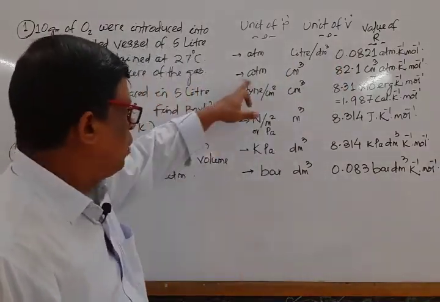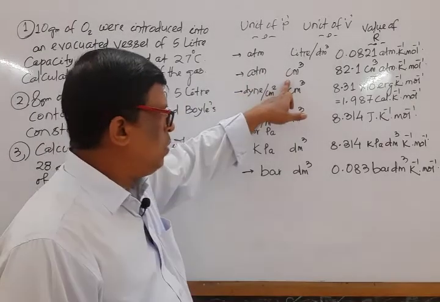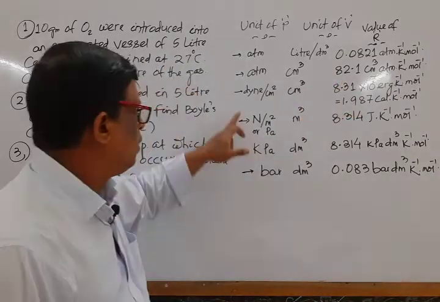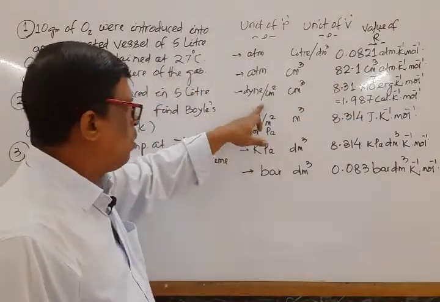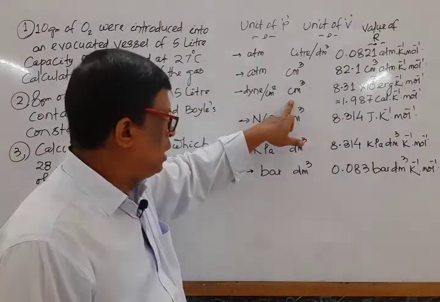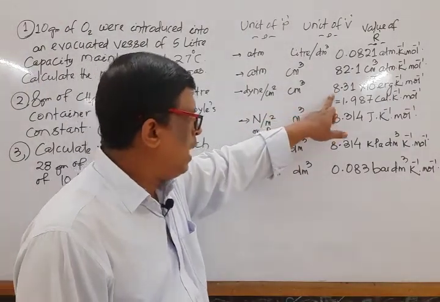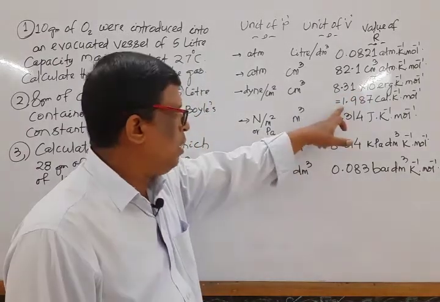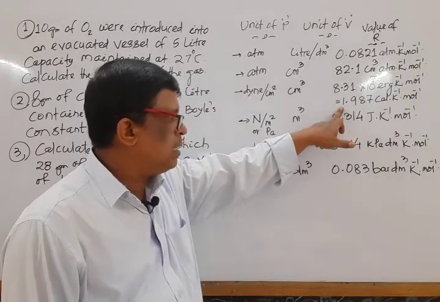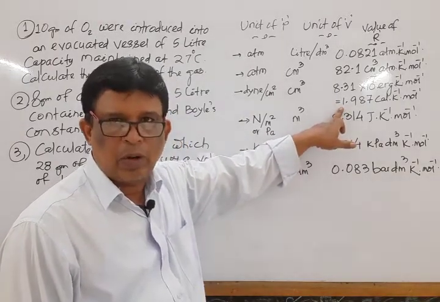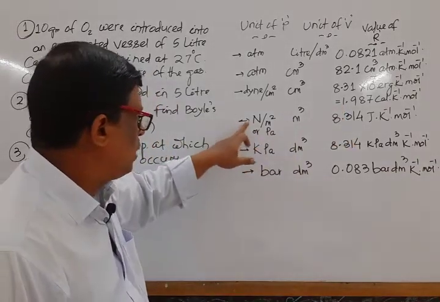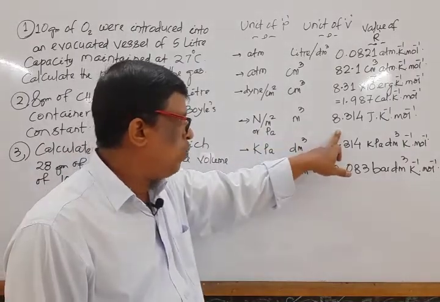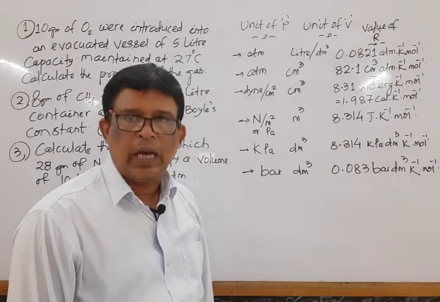On the other hand, if the unit of pressure is atmosphere and volume is centimeter cube, the value of universal gas constant is 82.1. Next, if the unit of pressure is dyne per centimeter square and volume is centimeter cube, then the value of R is 8.31 into 10 to the power 7 erg per Kelvin per mole, or nearly equal to 1.987 calorie per Kelvin per mole. Next, if the unit of pressure is Newton per meter square or Pascal and volume is meter cube, then the value is 8.314 joule per Kelvin per mole.